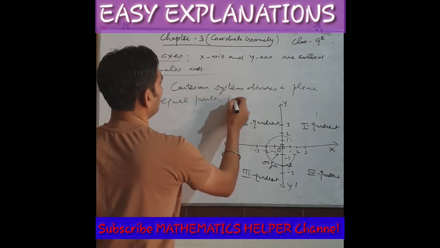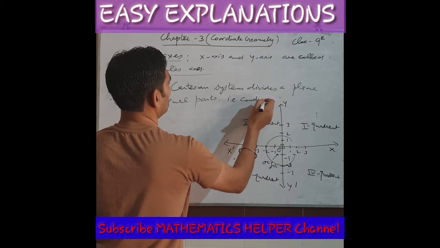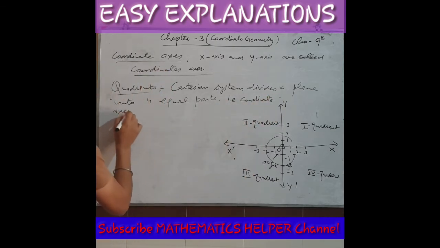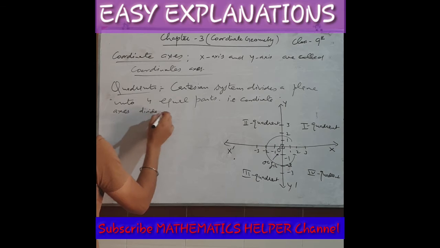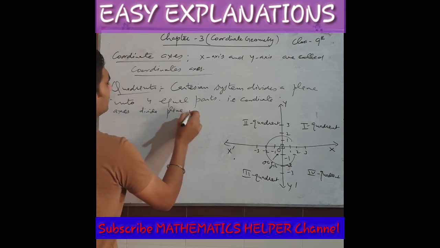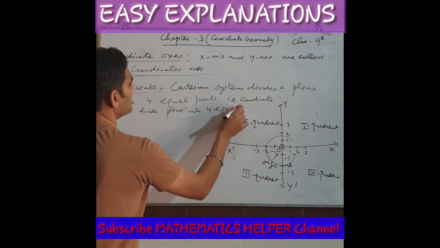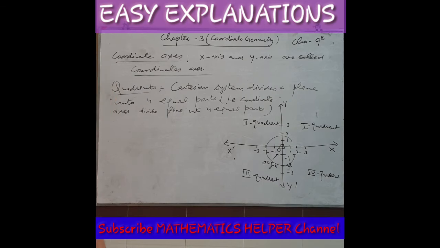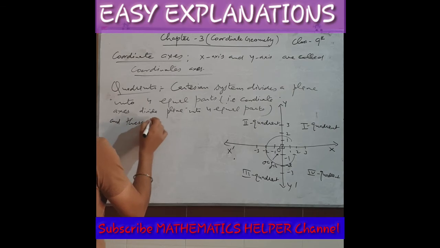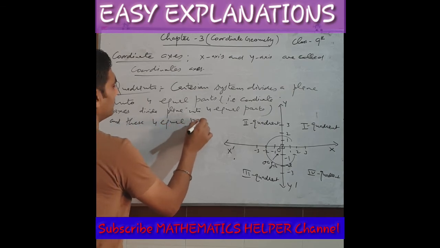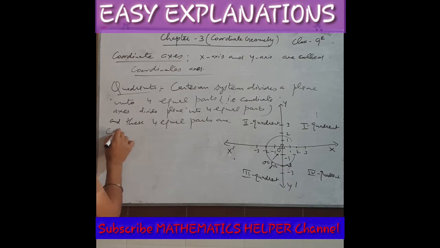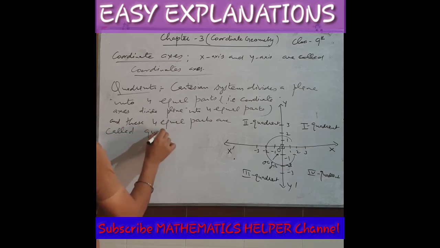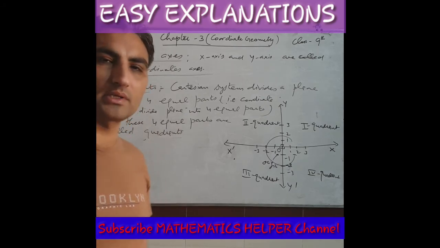That is, we can say the coordinate axes divide the plane into four equal parts. You can mark it in this way also. These four equal parts are called quadrants. So you have to remember the definition of a quadrant first.